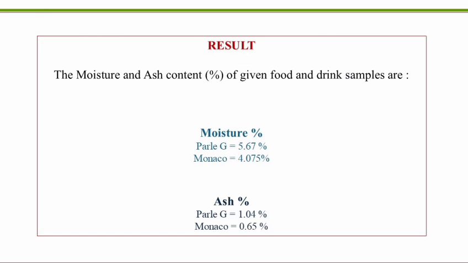We can also calculate for the drink samples. So the moisture percentage in the Parle-G is 5.67%, the Monaco is 4.075%, the Sprite is about 80.44% or 79.18%, the ash percent is Parle-G 1.04% and Monaco 0.65%.